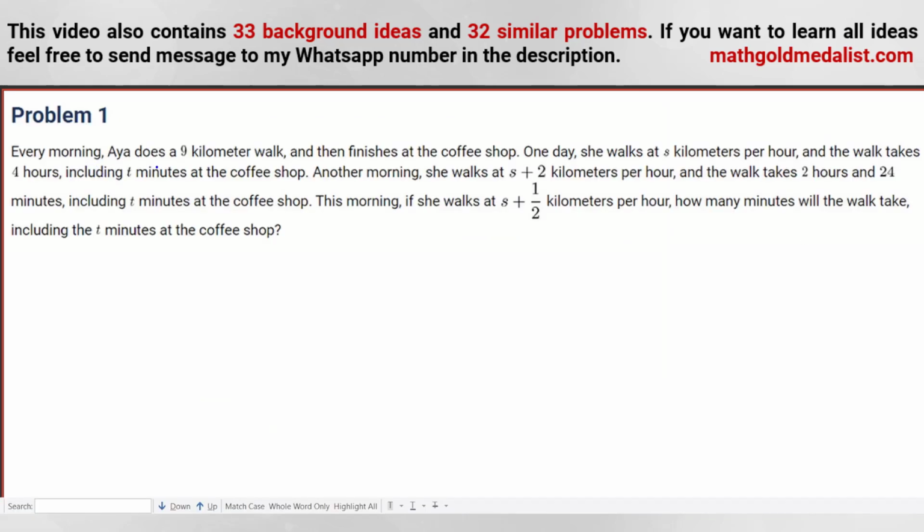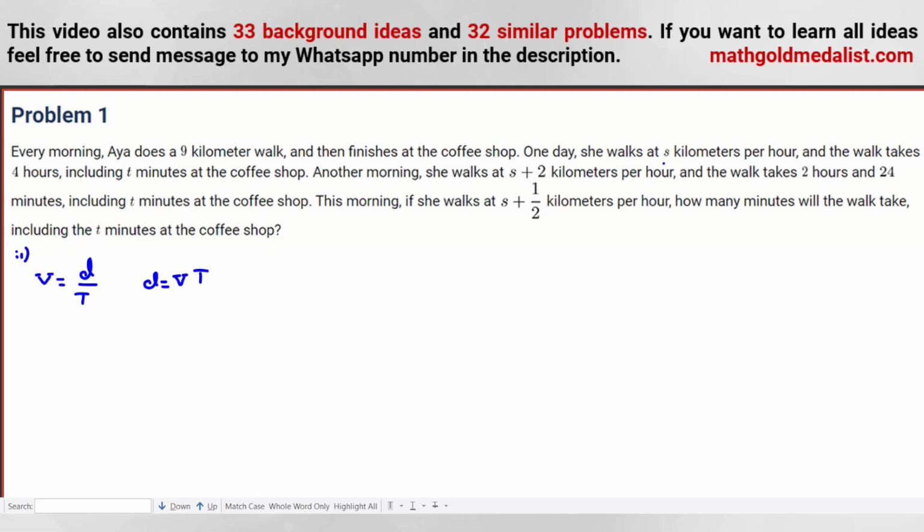Problem 1. Every morning Aya does a 9-kilometer walk and then finishes at the coffee shop. Because we want to work with distance and speed, we should work with this formula: V is equal to D over T, where small t and big T are different. Speed is equal to distance over time. This is the first important formula you should know, also useful in AMC. Or we can say distance is equal to V times time.